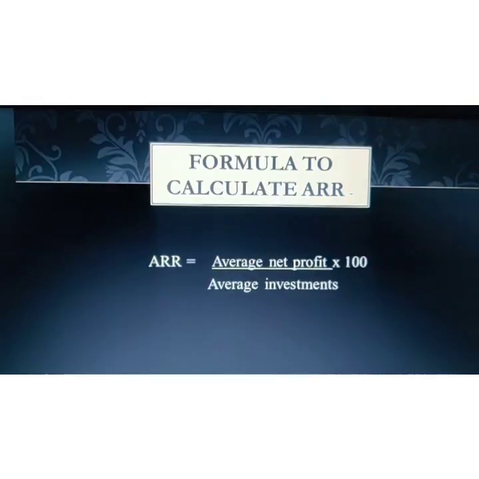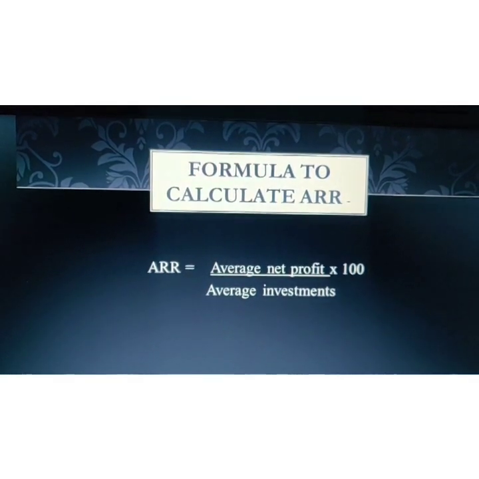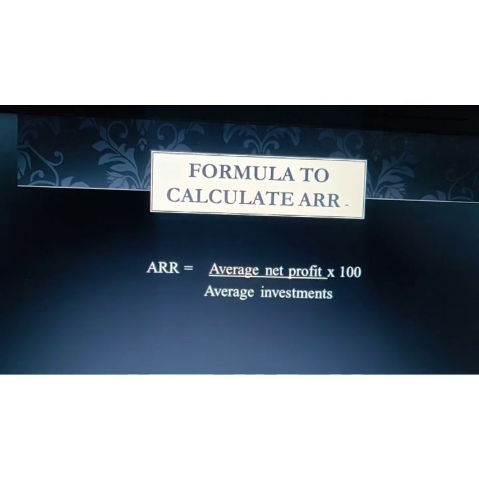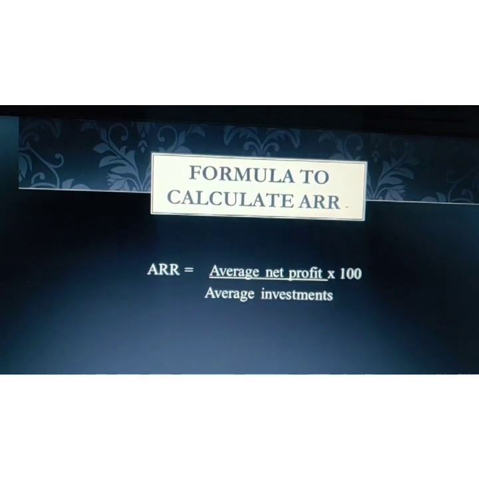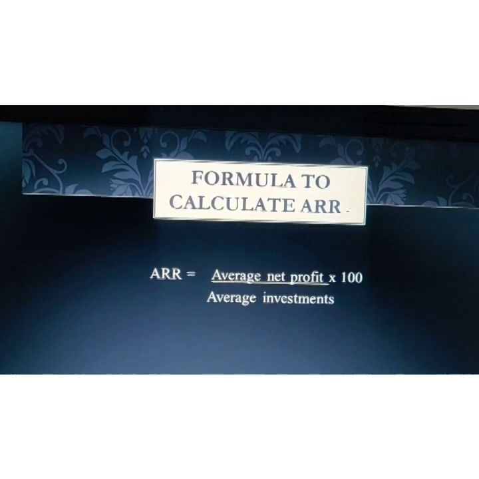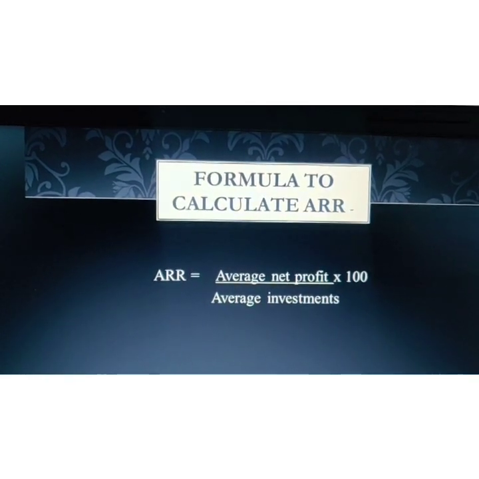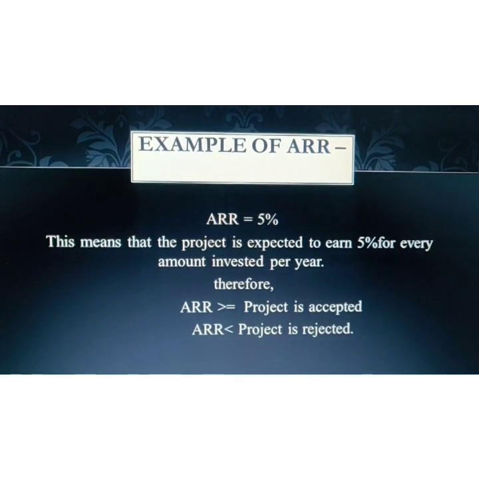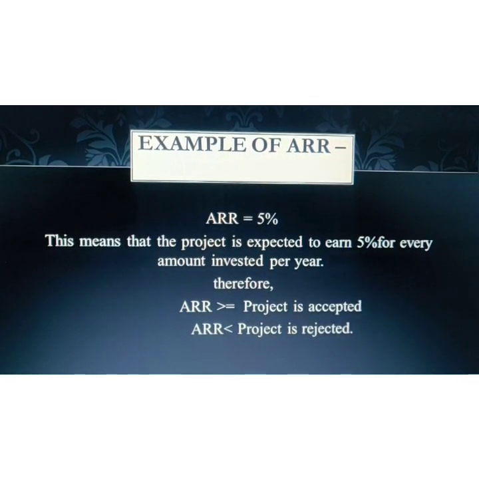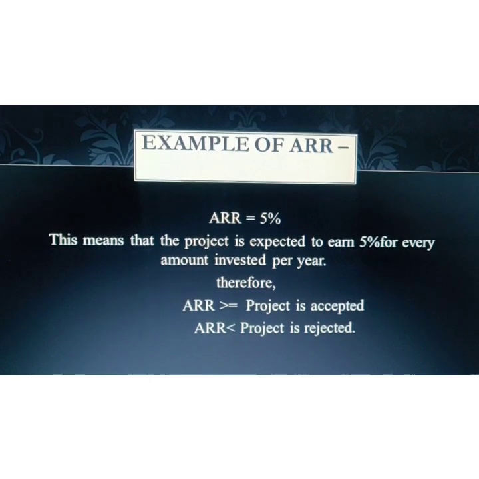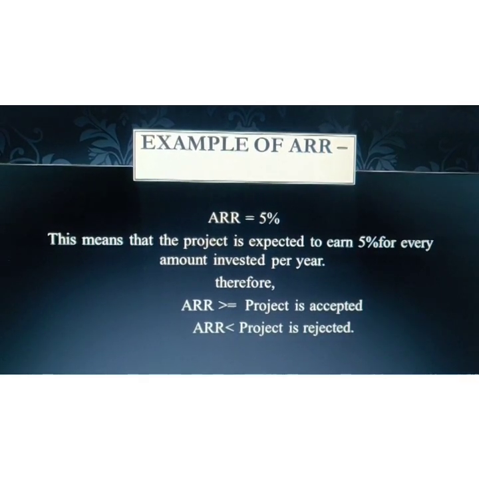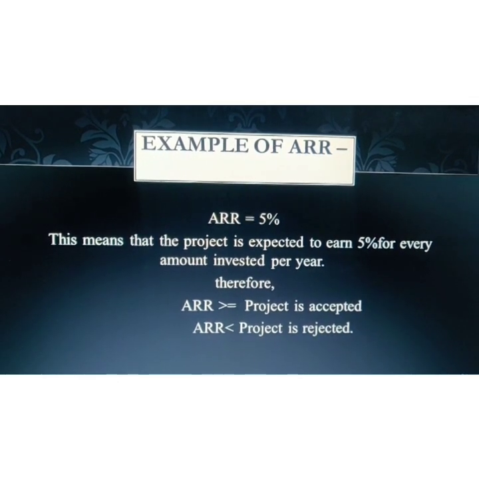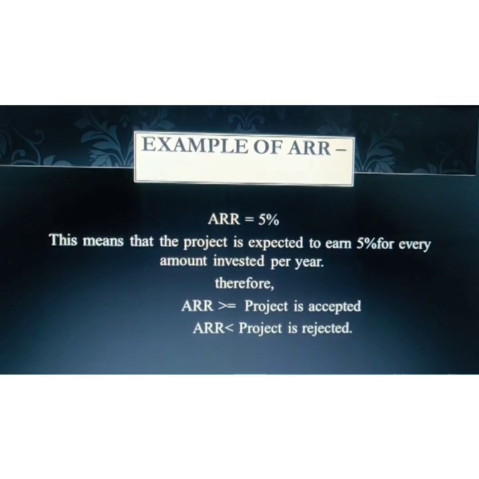The formula to calculate accounting rate of return is: accounting rate of return equals average net profit divided by average investment, multiplied by 100. For example, if the ARR is 5%, this means that the project is expected to earn 5% on every amount invested per year.